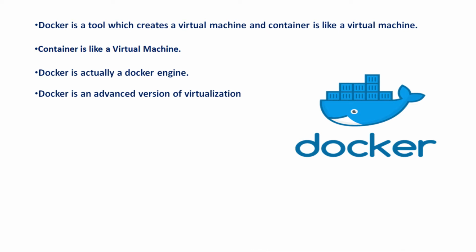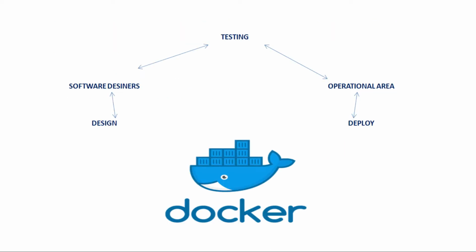So the thing here happens sometimes. For example, here you can see this diagram. The things here happen sometimes: when a software designer designs any software, they forward it to the testing team, and the testing team tells that it is not working. It doesn't mean that the programming or coding is wrong.